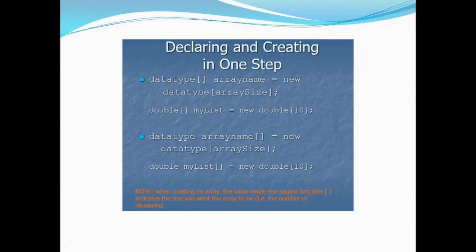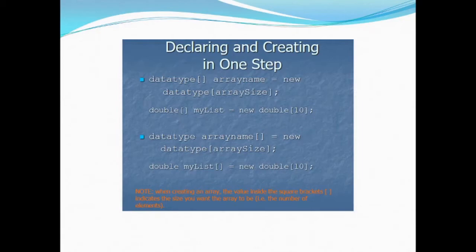Now declaring and creating in one step. In the previous example, we saw the declaration and definition of the array in two separate steps, but now we will focus on doing both those things in a single step, as you will most probably do. Then how can it be done? It can be done by using the syntax data type square brackets array name is equal to new data type array size.